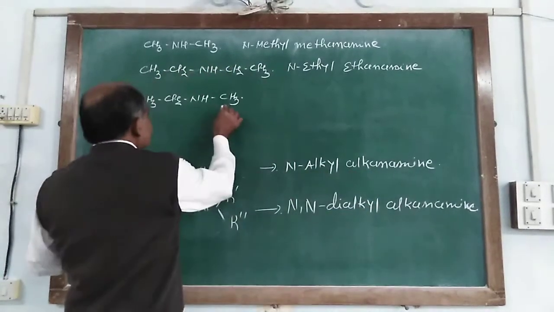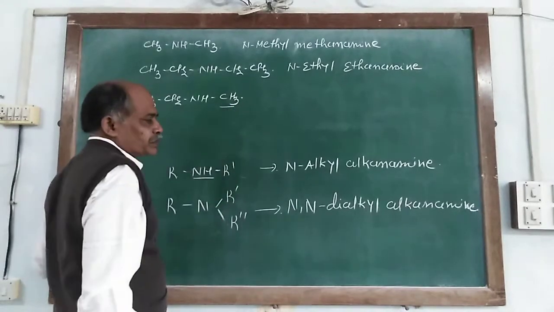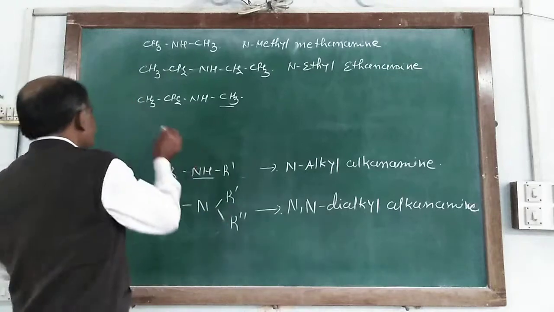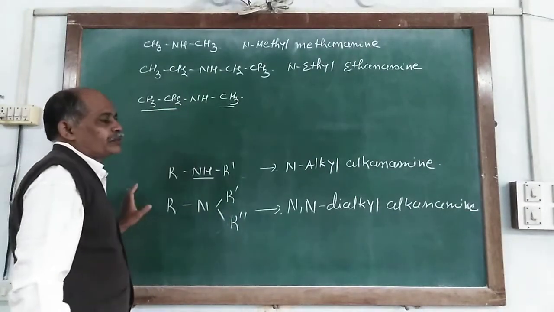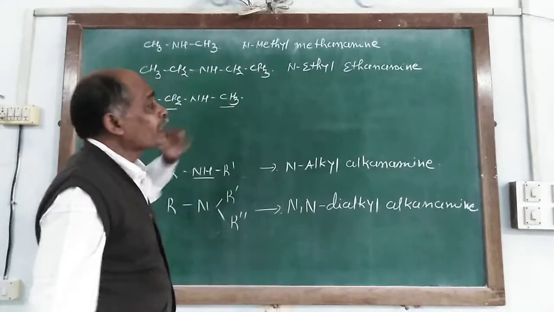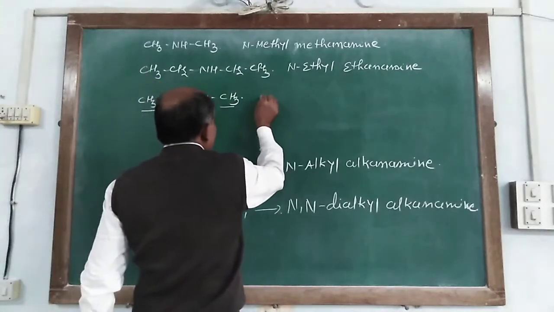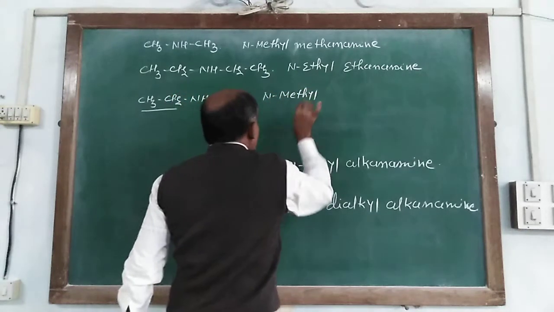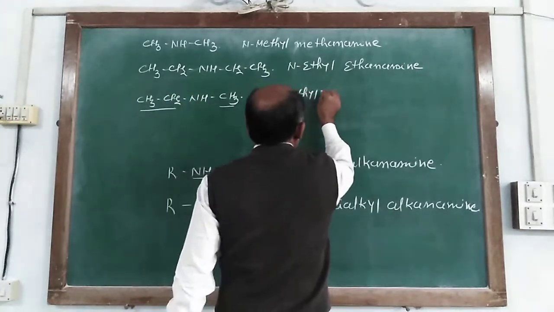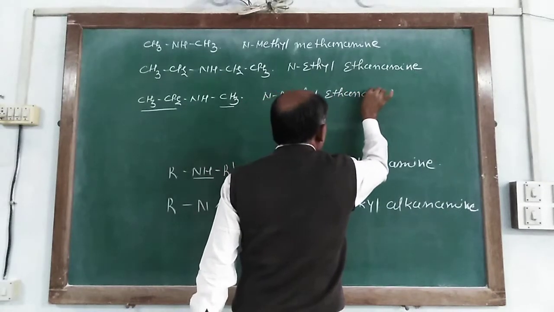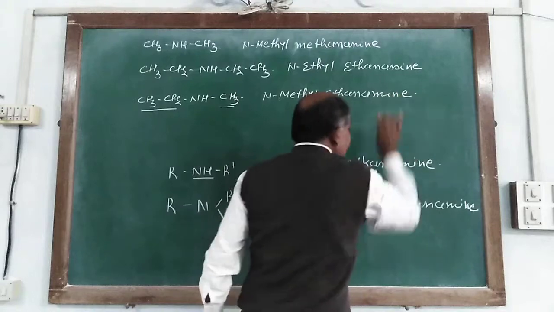So here one alkyl group consists of 1 carbon atom, and another alkyl group consists of 2 carbon atoms. So methyl is taken as the alkyl group, and it is named as N-methylethanamine.